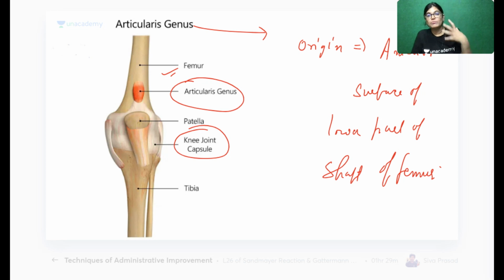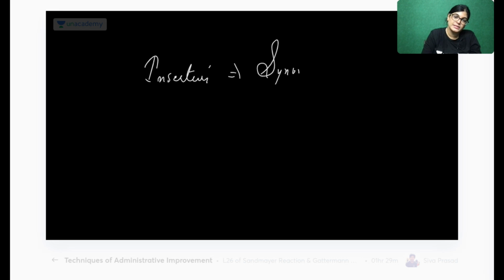By seeing more and more images and practicing, you will not forget, and this will help you in identifying the muscle in your viva examination. Where does articularis genu insert? Write down: insertion of articularis genu is into the synovial membrane of the knee joint.